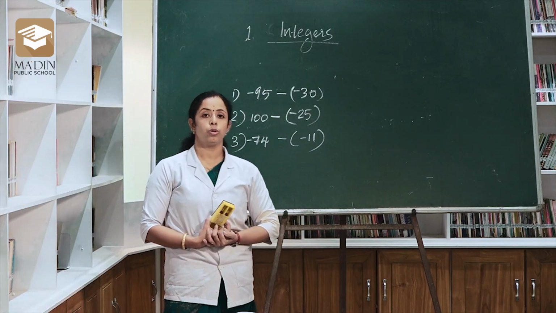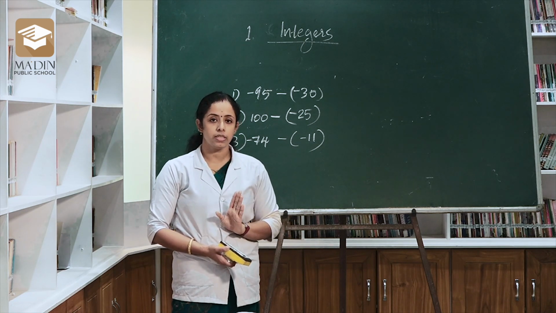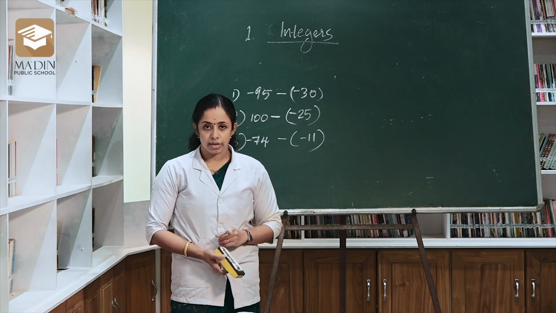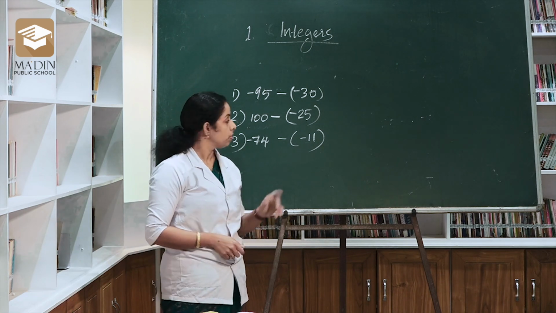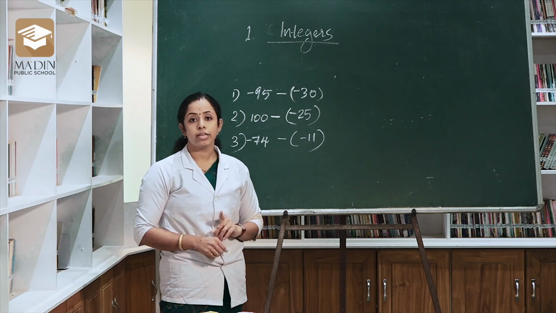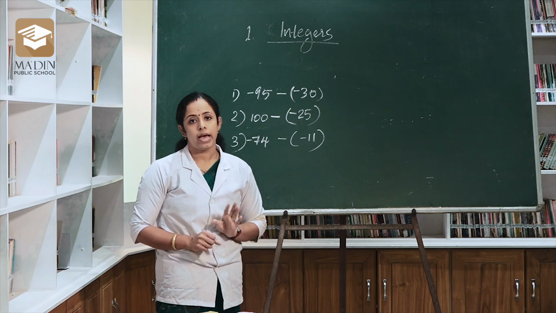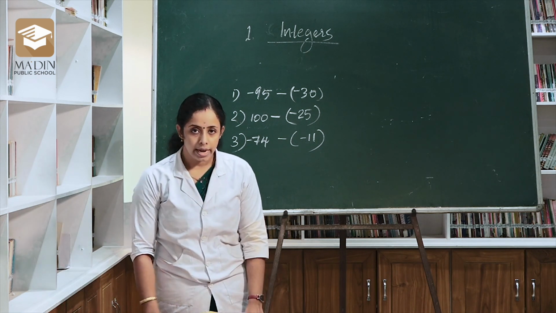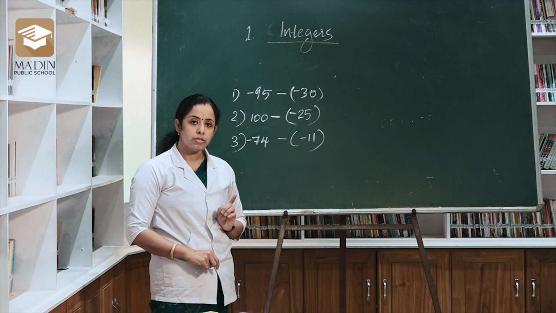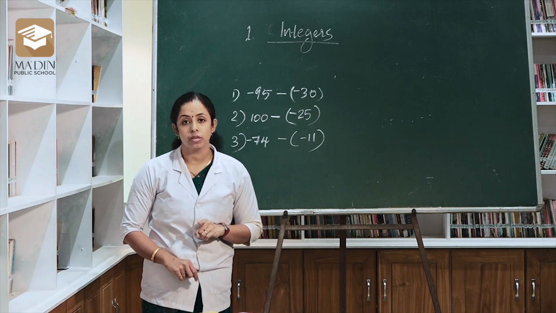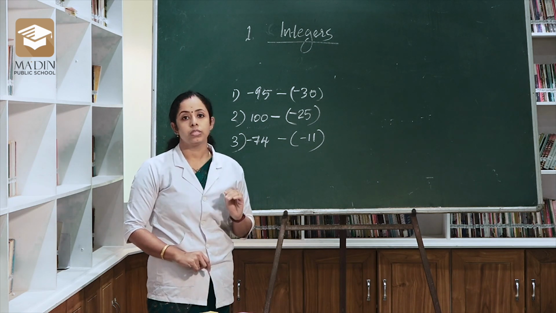Okay. So I will just recall whatever we studied. First of all, what are integers? Integers are a larger collection of numbers including whole numbers and their respective negatives. Natural numbers are a collection of normal numbers starting from 1, 2, 3 like that, and are represented using capital letter N. Whole numbers are a collection of numbers starting with 0. So whole numbers can be represented using capital letter W. Then next, what is a number line?